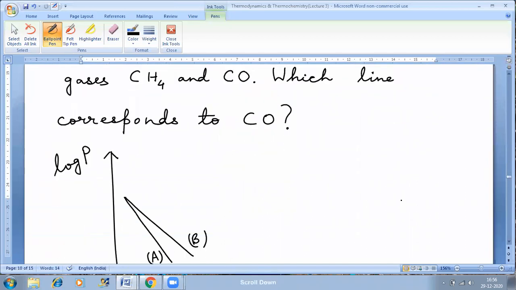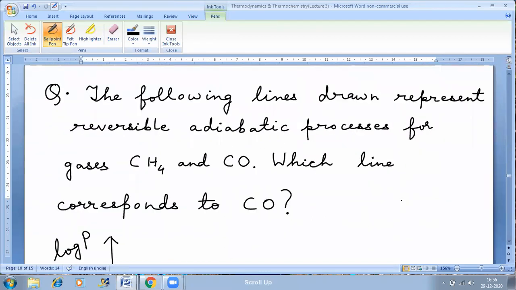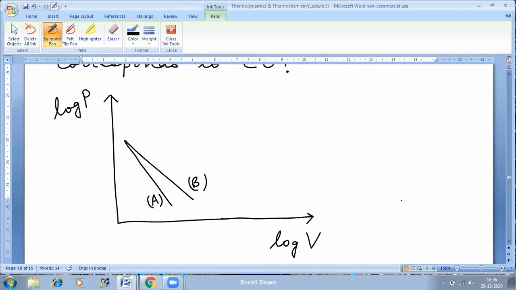Next question. Next question is this. The following lines drawn represent reversible adiabatic processes for gases, methane and carbon monoxide. Then which line corresponds to carbon monoxide? Look at the lines. These are the two lines A and B drawn. Look at the y-axis and look at the x-axis.